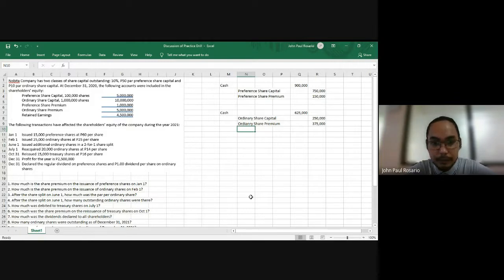And then on June 1, additional ordinary shares were issued in a 2-for-1 share split. Now, for the issuing corporation, share splits are recorded via memorandum entry.